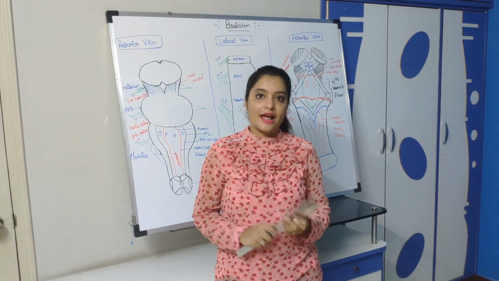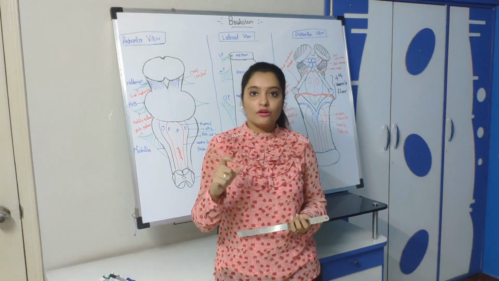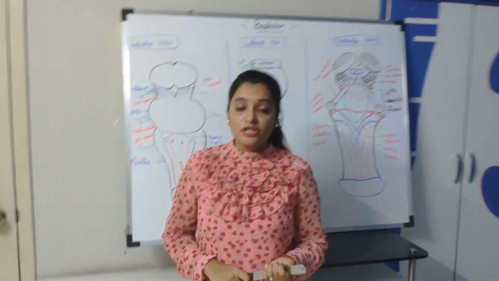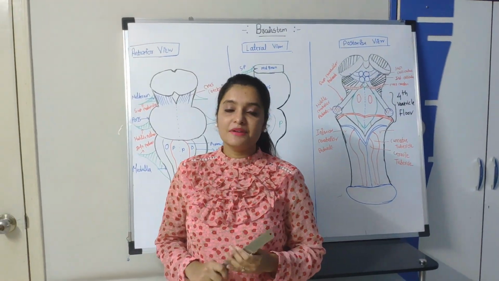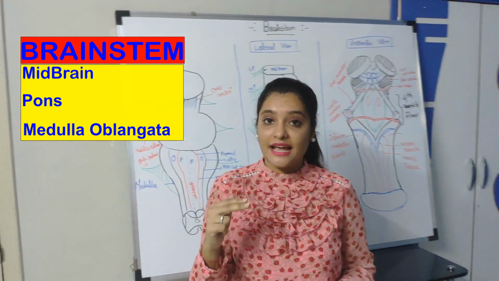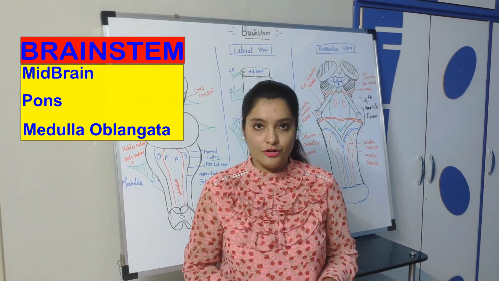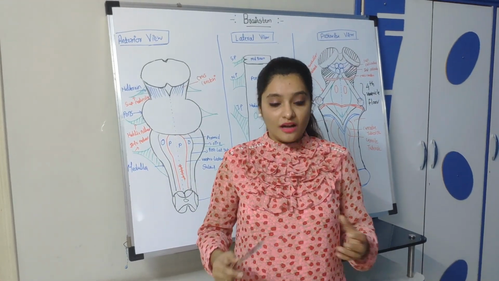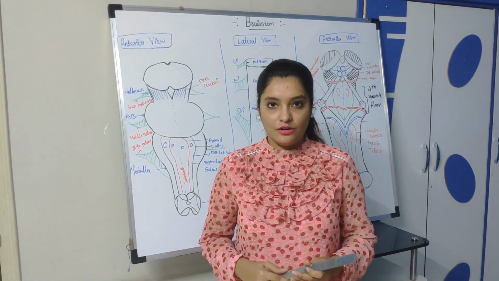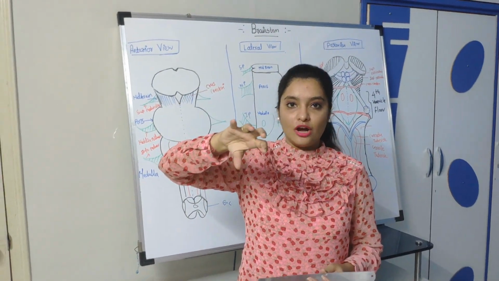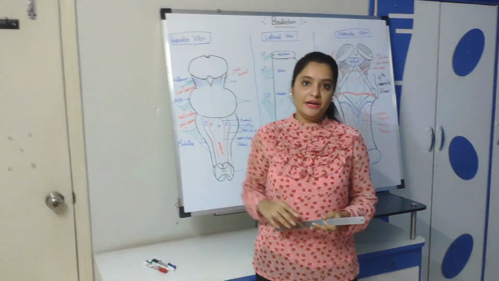In my next lecture I will tell you the structure of midbrain, pons and medulla, which are the parts of brainstem. So you know the brainstem consists of mainly three parts. First midbrain, second pons and third medulla oblongata. So brainstem is actually an upward extension of the spinal cord. Okay, spinal cord is extending upwardly and it forms medulla oblongata, pons and midbrain.